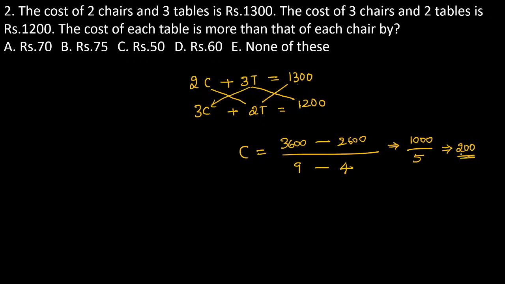Means the cost of each chair is equal to 200. Now you can substitute it here. So 2 into 200 is equal to 400. 1300 minus 400 is equal to 900.